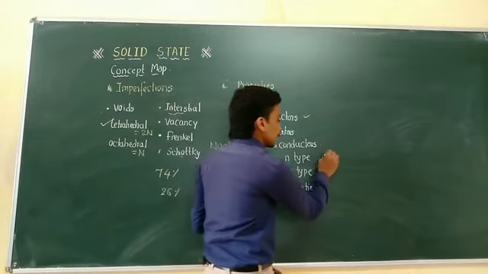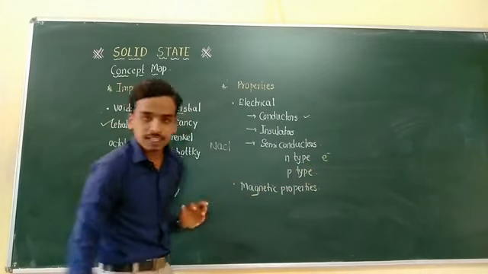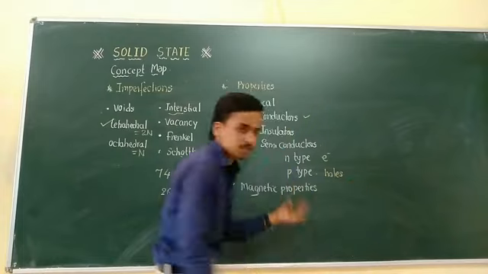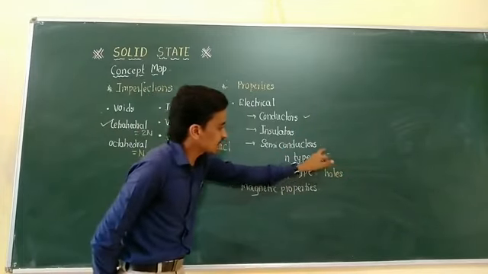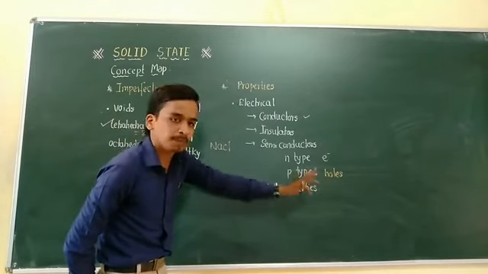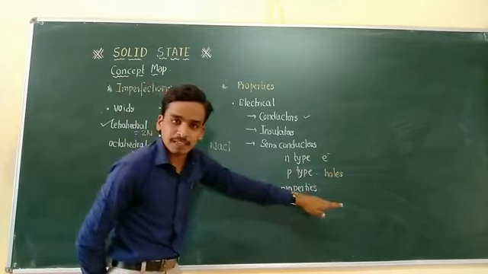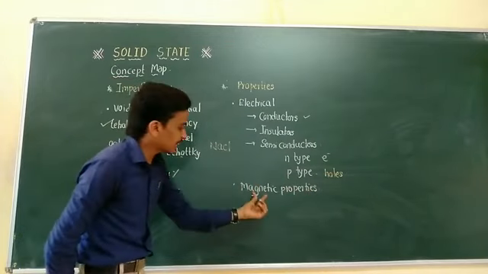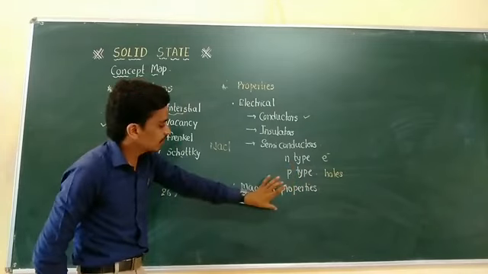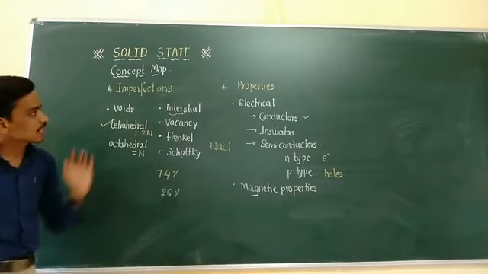N type is carried out by the major charge carriers, electrons, and P type semiconductors by positive holes. So the major charge carriers are electrons in N type semiconductors and positive holes in P type semiconductors. Next is magnetic properties. Based on magnetic field activity, solids are further divided into ferromagnetic, diamagnetic and paramagnetic. Those are going to be studied in a different chapter also. This is the concept map regarding solids.